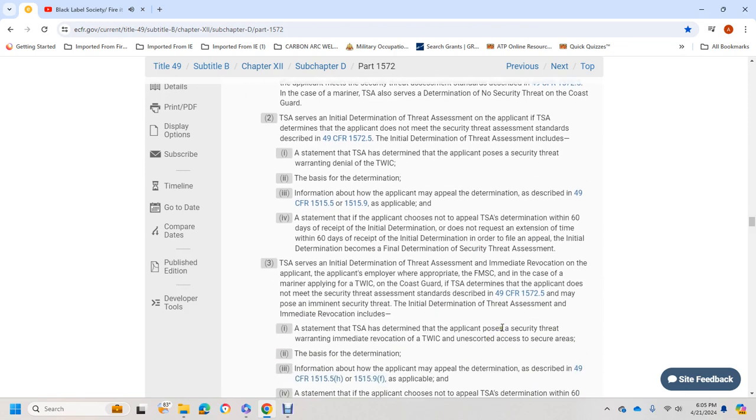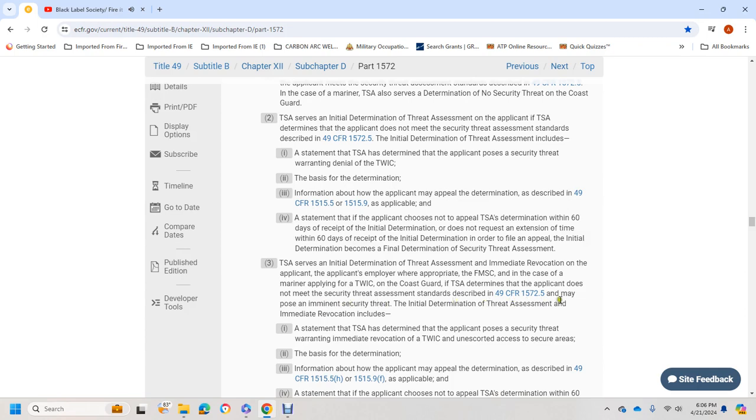Initial determination of threat assessment and immediate revocation: in this case, the Coast Guard and TSA determine that the applicant does not meet the threat assessment standard in Title 49 CFR 1572 and may pose an imminent security threat.